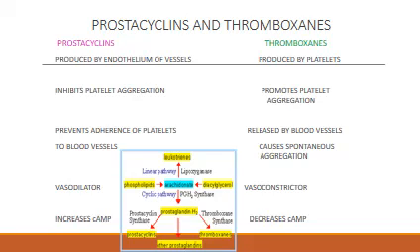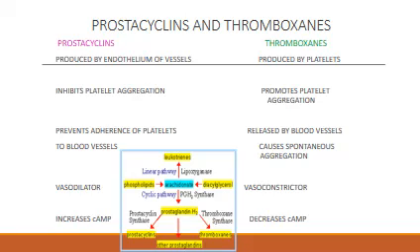Now this is also a good thing for you to remember. What is the difference between prostacyclin and thromboxane? Now prostacyclins are produced, I told you, by the same pathway. That is the arachidonic acid giving rise to PGG2, then PGH2. PGH2 being the important intermediate which gives rise to prostacyclins, other prostaglandins and thromboxane. So it is formed by the cyclooxygenase pathway.